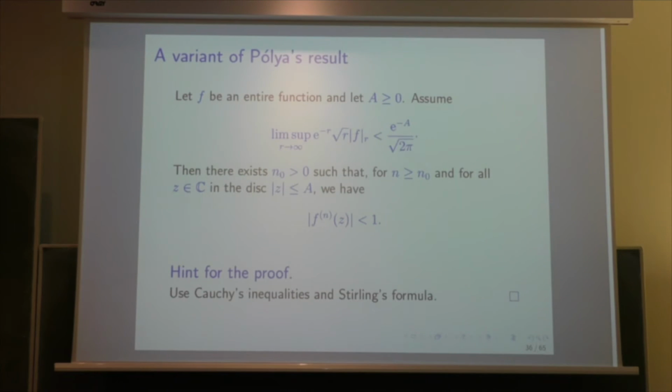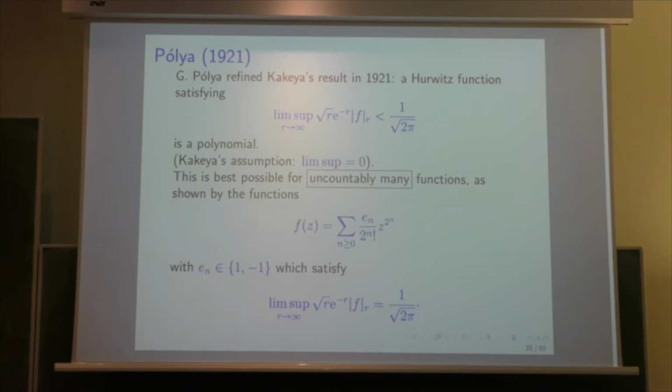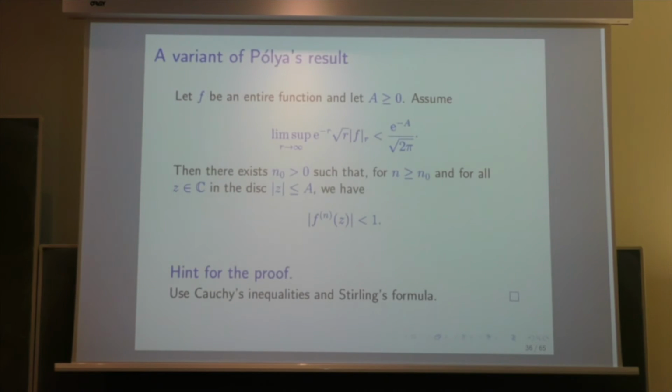We have an entire function f, and we have a real number a, which is non-negative. A equals 0 will be a useful case. And we assume that the lim sup of exponential minus r square root of r f of r is less than exponential minus a over square root of 2 pi. If you take a equals 0, you get just the assumption that we had before, which is 1 over 2 pi, which is here.